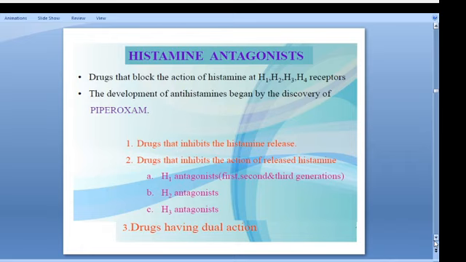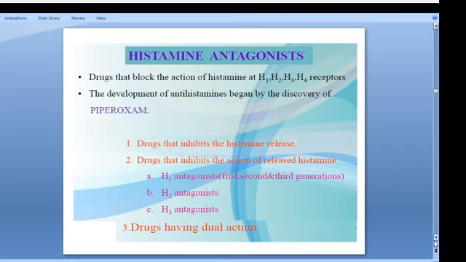So far we have discussed the things related to histamine: what the action of histamine in our body is, where it binds, and the different types of receptors. Now we are going to the antihistaminic drugs, or histamine antagonists. Mainly these drugs or substances block the action of histamine at H1, H2, H3 and H4 receptors. The development of antihistamines began with the discovery of piperoxan, the first synthetic antihistaminic drug.